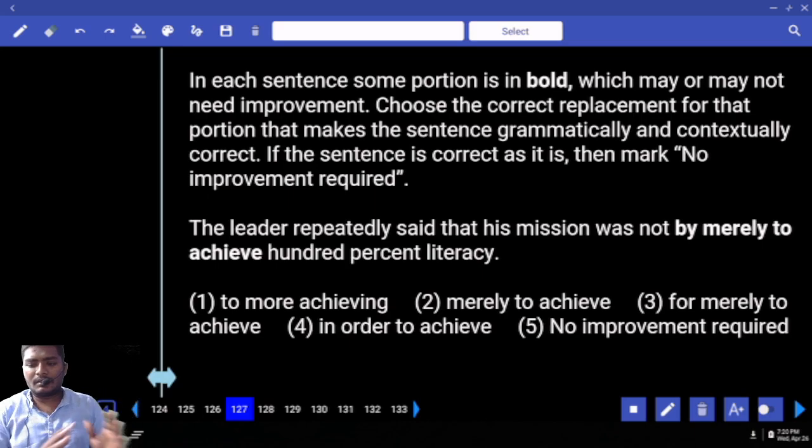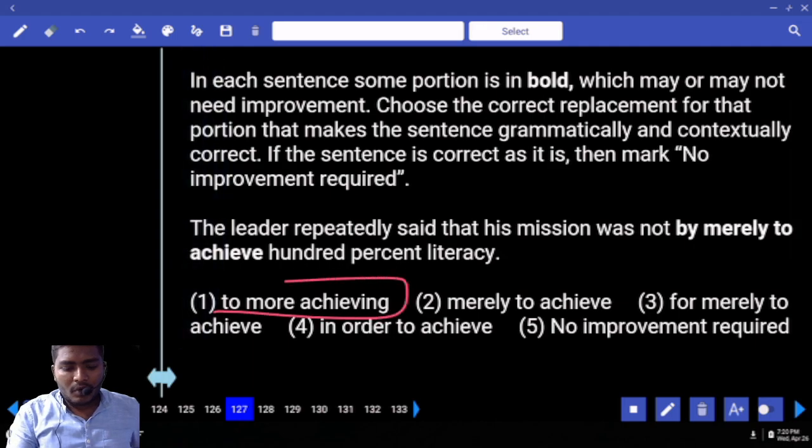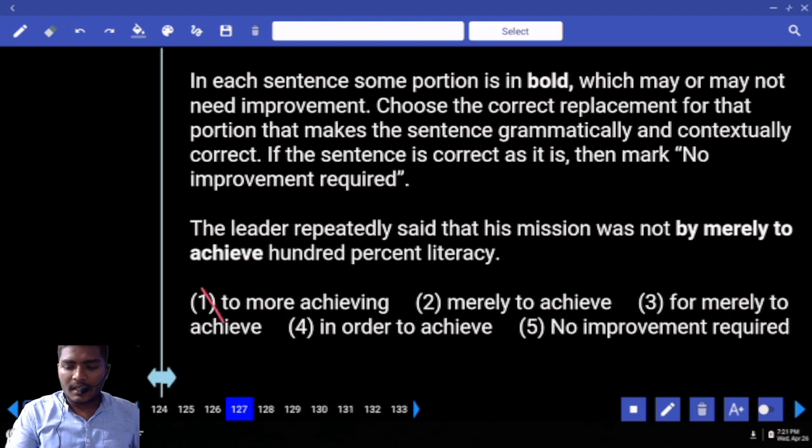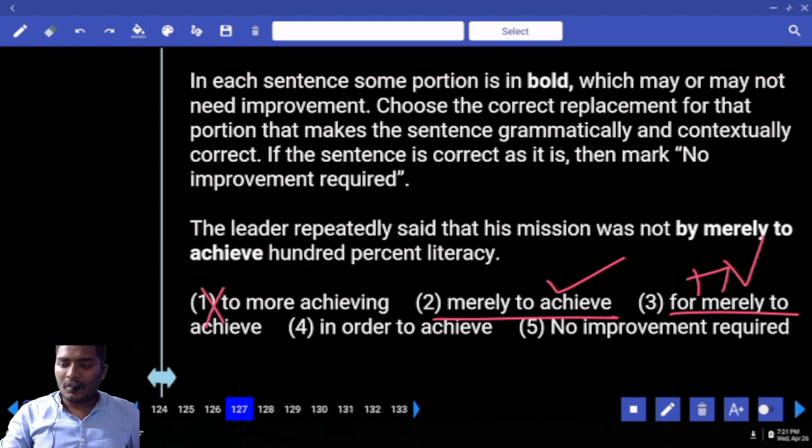Okay, I think it is just a matter of reading skill. First of all, look at this: "to more achieving." Can we use the "to plus ing" form in this way? No. Eliminate that. "Merely to achieve" is possible. "For merely to achieve": "for" is followed immediately by a noun form, not this combination. Next, "in order to achieve."